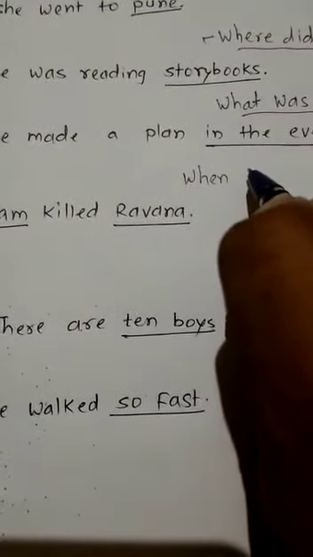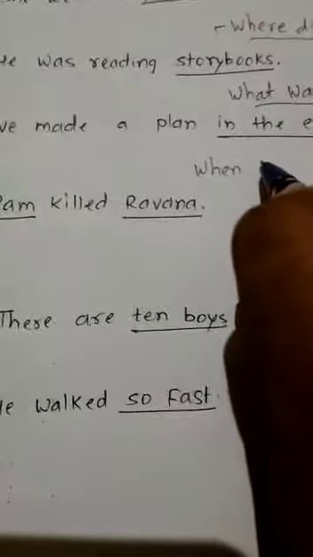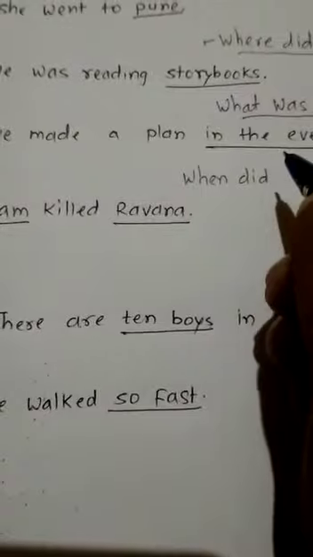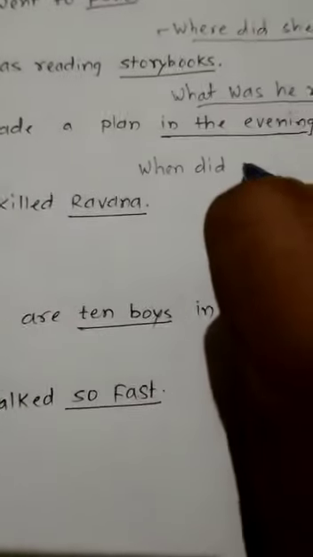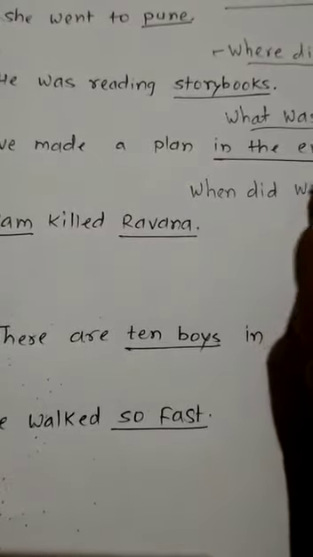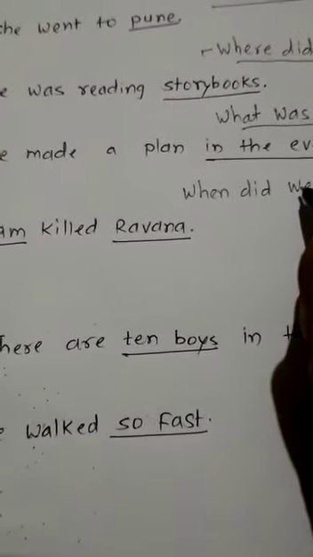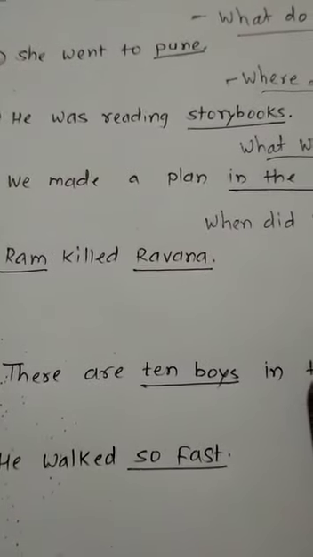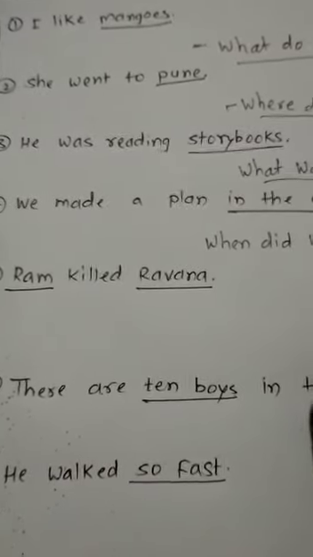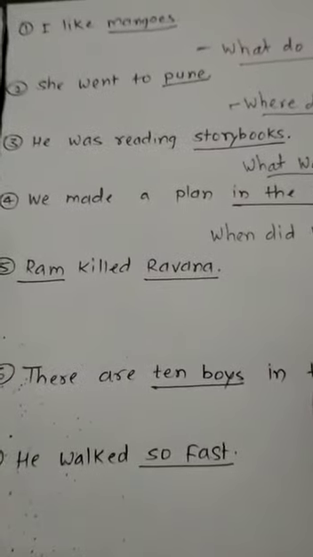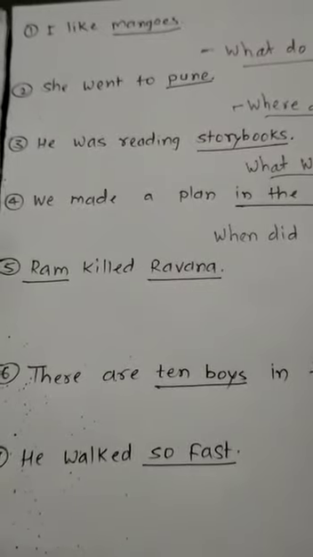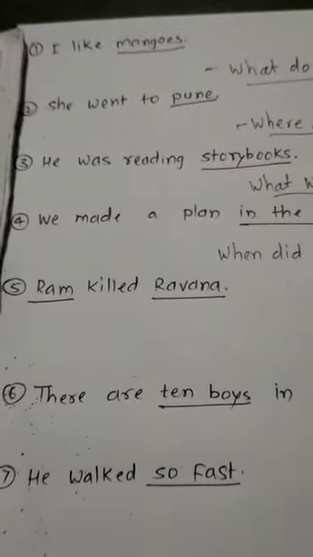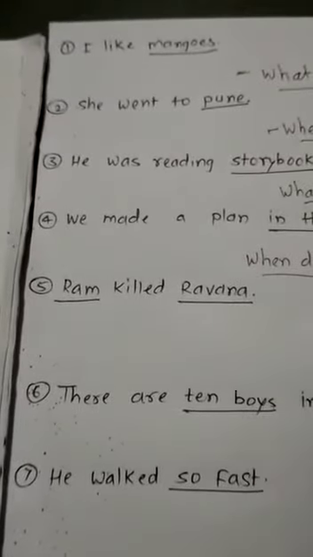So your question will start with when. Then it's a simple past tense, that's why you will have to use did, because simple past tense means helping verb did. When did. Then after that you will have to take the subject, when did we. Now did was used there, that's why we will have to convert that made into make. It means v1 should be used. Listen to the question once again. When did we make a plan? This is your question.